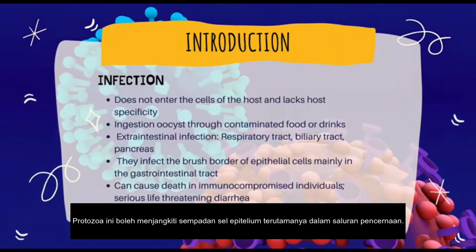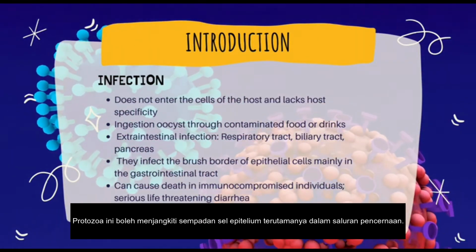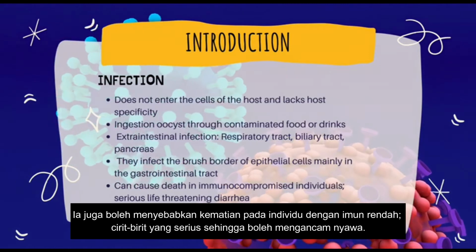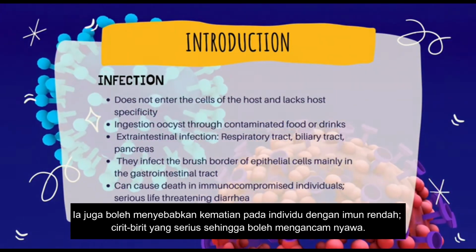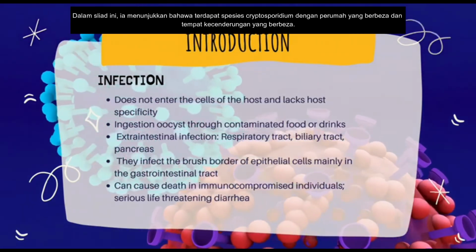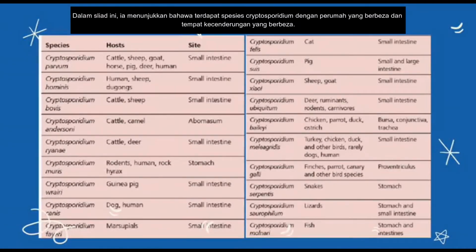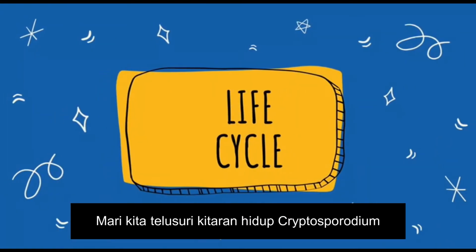Cryptosporidium tend to infect the brush border of epithelial cells, mainly in the gastrointestinal tract. They can also cause death in immunocompromised individuals, and they can also cause life-threatening diarrhea. In this slide, it shows that there are different species of Cryptosporidium with different hosts and also with different predilection sites. Here comes the life cycle of Cryptosporidium.